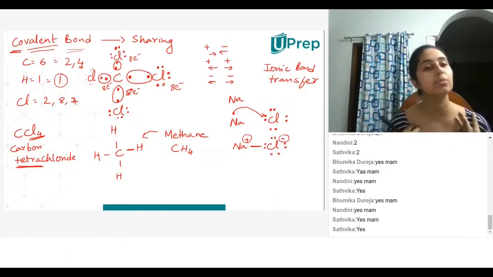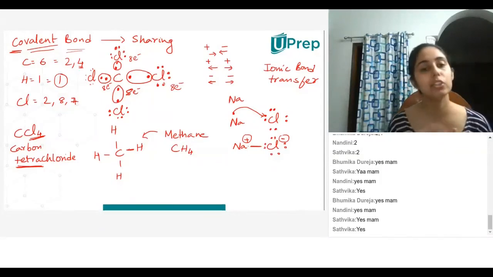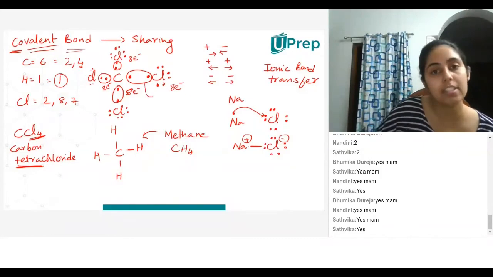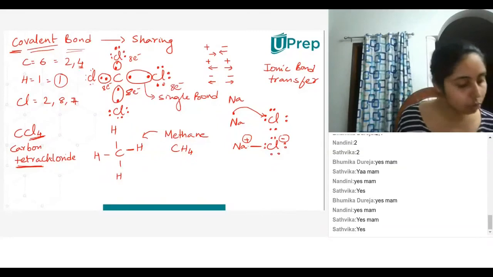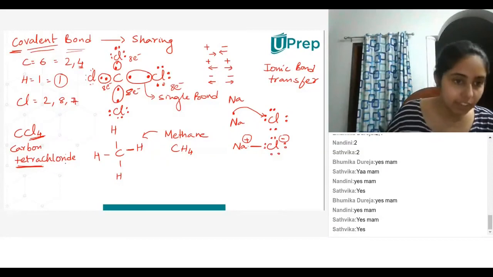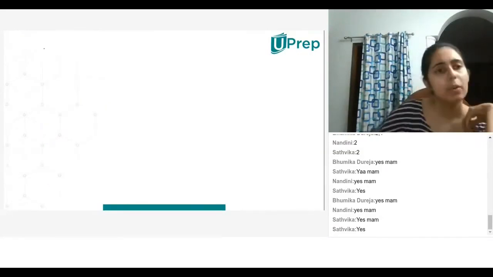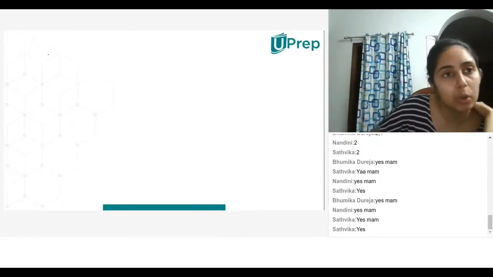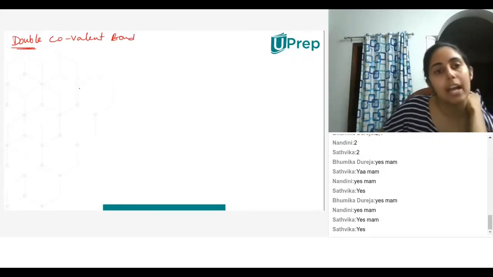I guess one of the features of a covalent bond is that it can not only have one bond, it can have more than one bond. So this is called a single bond, single covalent bond. Now let us look at an example of a double covalent bond. We are still talking about covalent bonds, that hasn't changed. Now, how does this happen? Double covalent bond. So I have carbon.